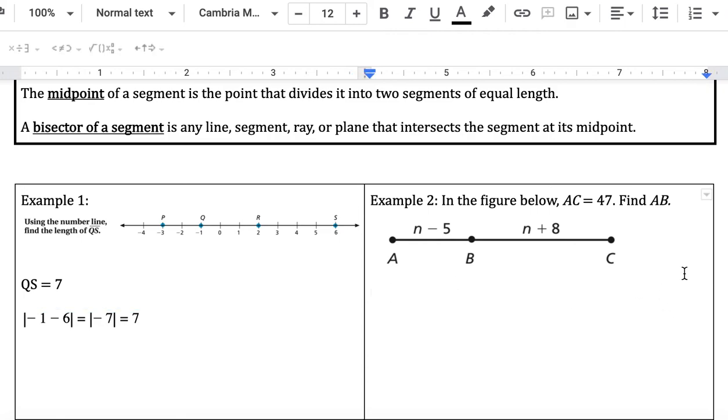All right, example 2. We want to find AB, so this length, knowing that the entire length, A to C, is 47. So from here to here is n minus 5, from B to C is n plus 8, so you're just going to add the two segments together. So n minus 5 plus n plus 8 equals the entire length of 47. Then you're going to combine your like terms. N plus n is 2n. -5 plus 8 is a positive 3 equals your 47.